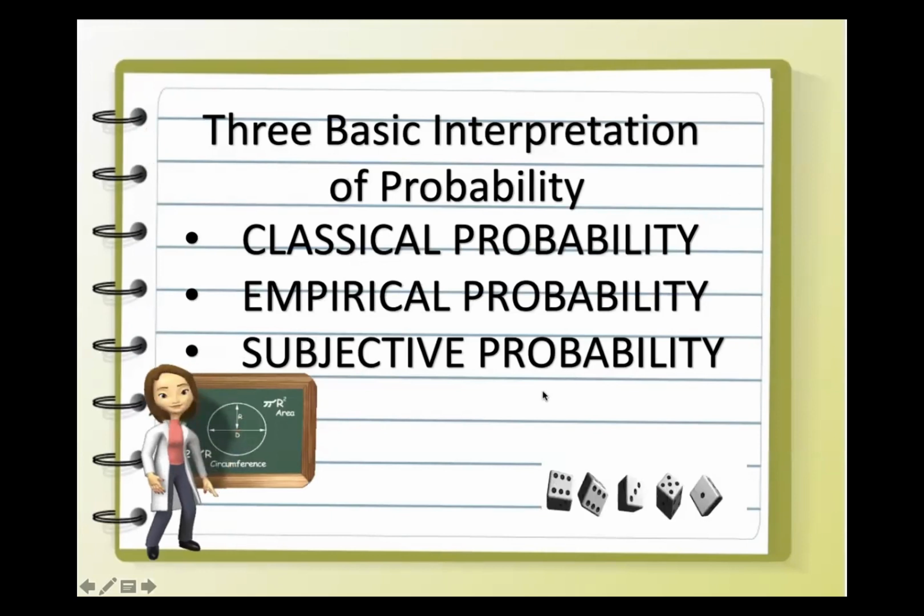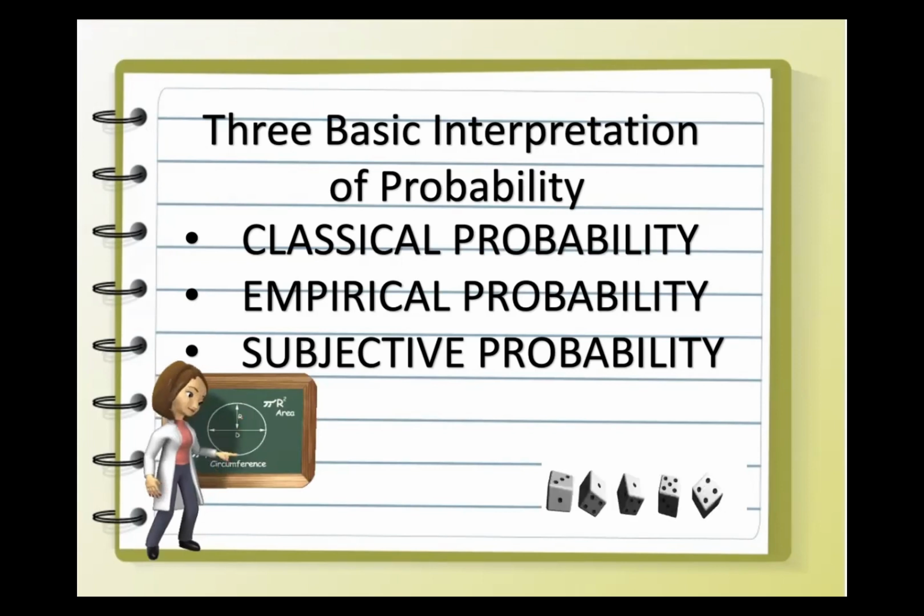We have the classical, empirical, and subjective. Classical probability is objective. For classical, usually the event happens over a long period of time, so it is standard. Subjective is an estimate that reflects a person's opinion or best guess about whether an outcome will occur or not.